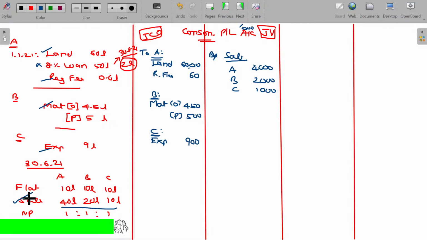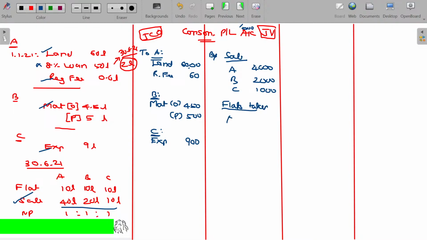And if the flats are taken by them, what happens to drawings? Usually drawings will be subtracted from what? From the purchases, or it may be treated as a part of sales. But it should not have any profit component. So rather than subtracting from the cost, it can be posted on the other side. So here drawings, flats taken are drawings.